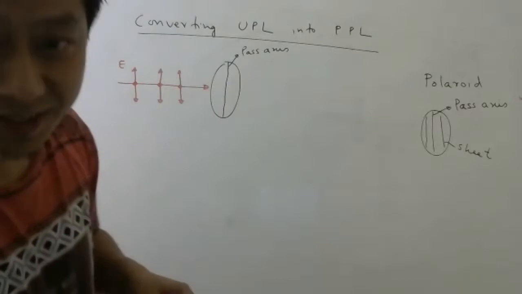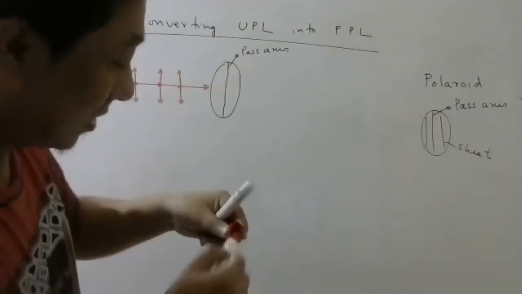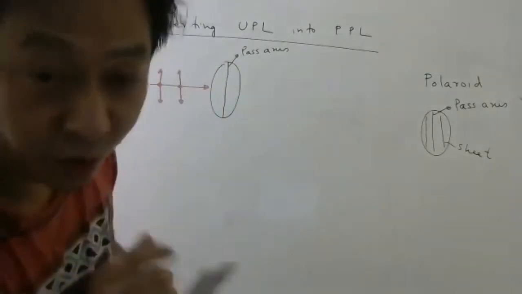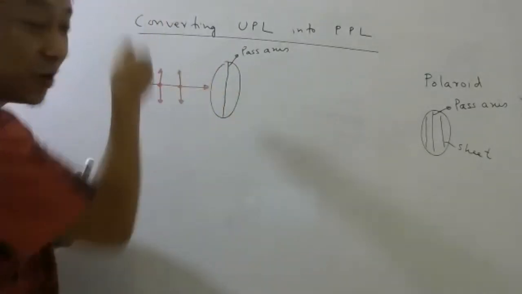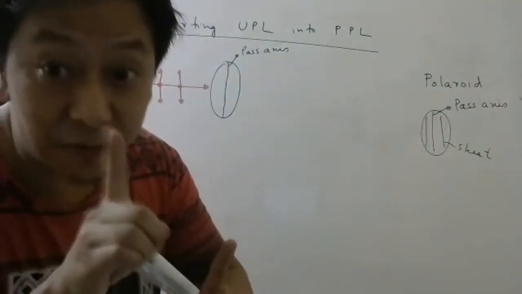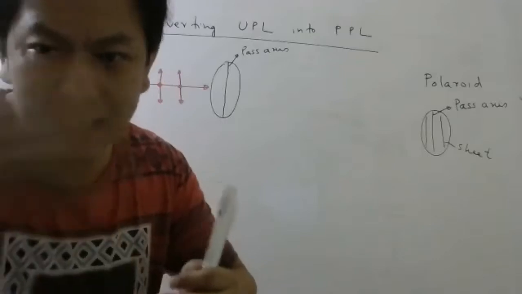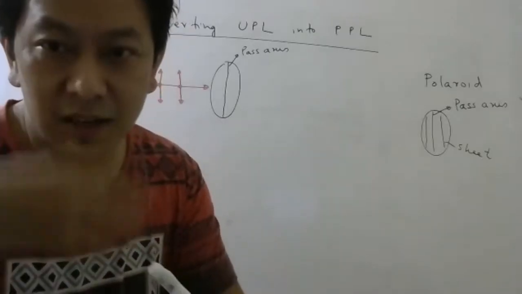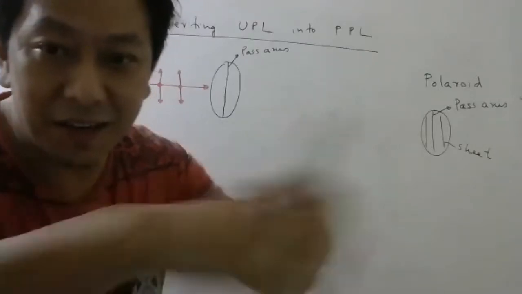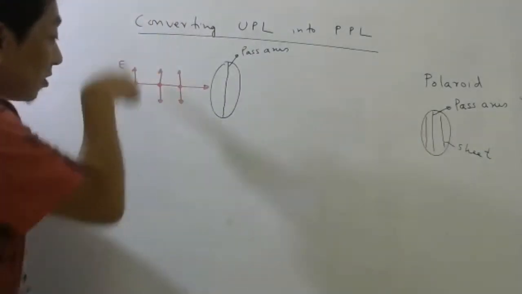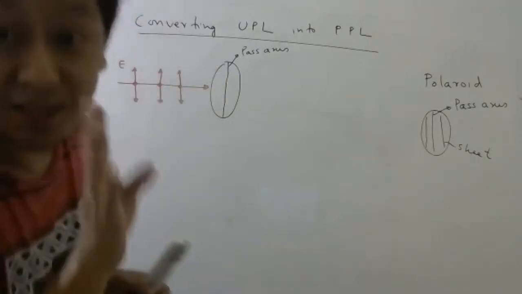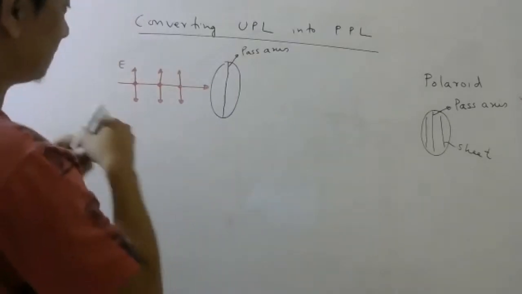So this pass axis, as the name tells you, is such that when this light passes through this Polaroid, oscillations of electric field which are parallel to the pass axis come out. Note that in light, particles do not oscillate. First you remember that. Light can travel in vacuum also. Light is just a form of energy. So these oscillations of electric field which are parallel to the pass axis will come out.